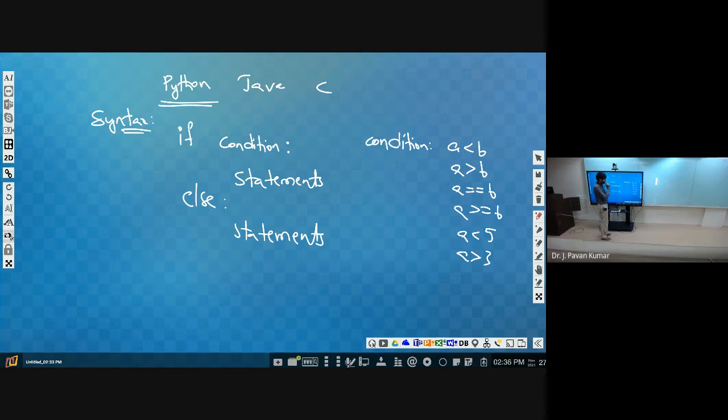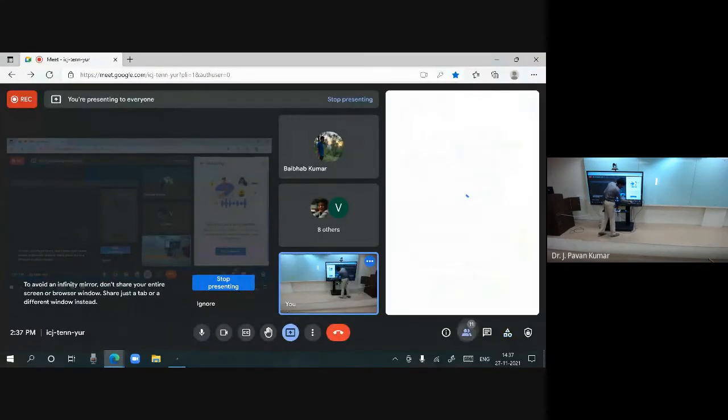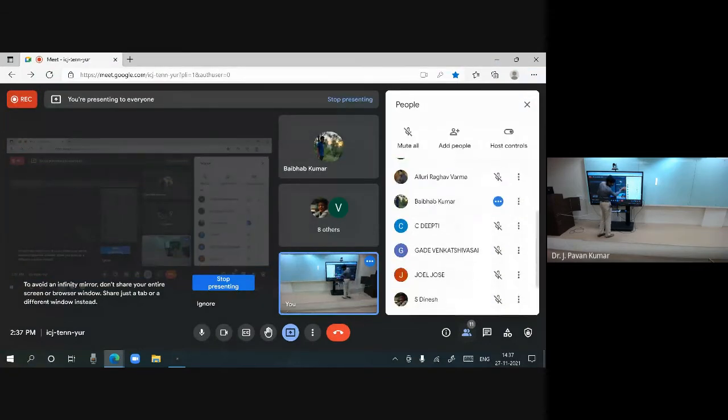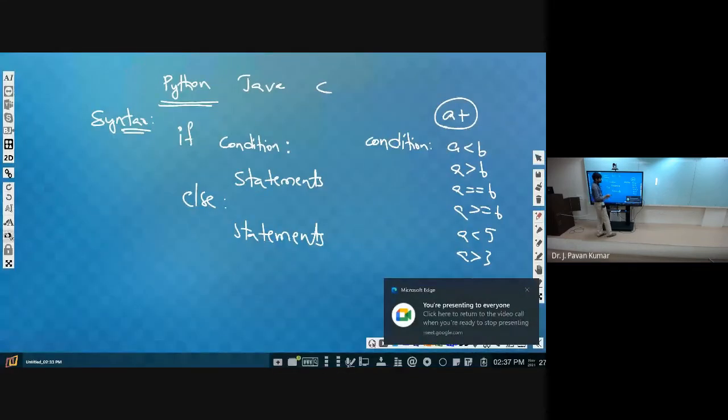Okay, now can we give anything here? Suppose if I give a plus, just a plus as the condition, is it valid? Is it valid if I specify a plus as the condition? Yes, respond now. Shall I ask once again? Shall I repeat, ma? Shall I ask the question again?